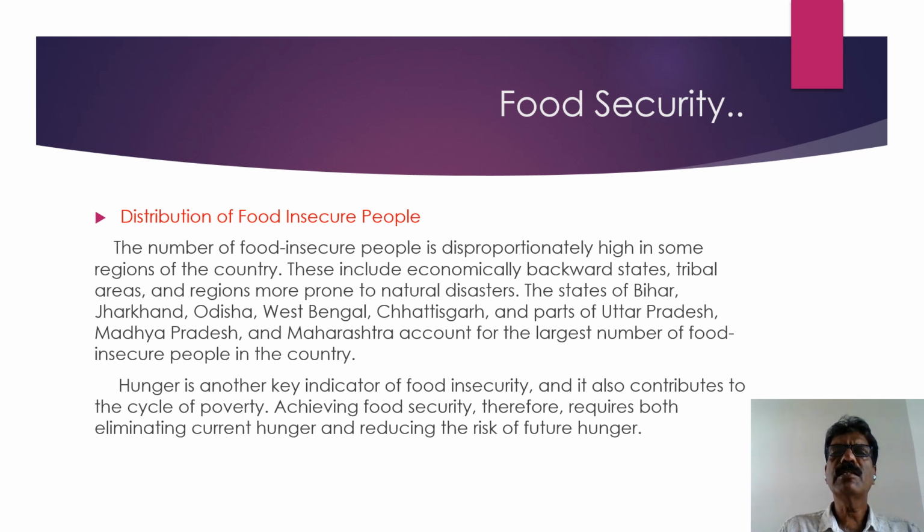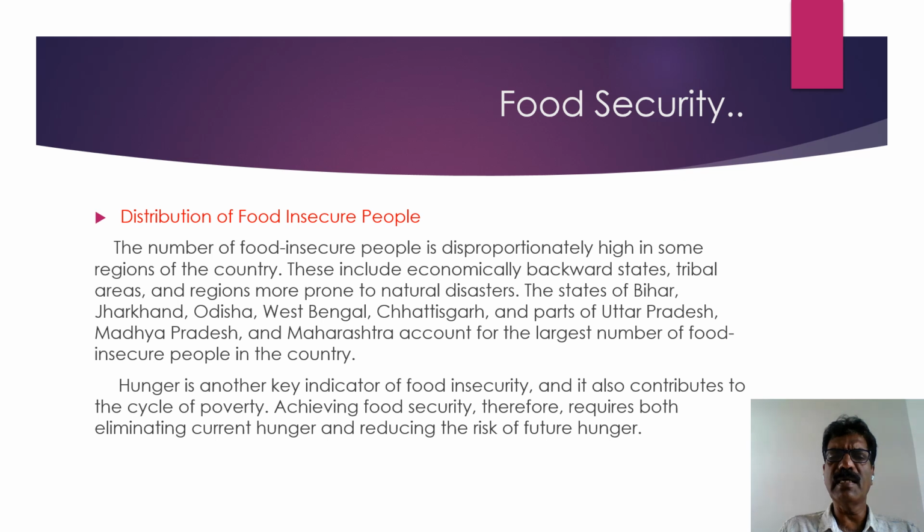We see food insecure people in most of the states, but their proportion is high in certain regions of the country. These include economically backward states, tribal areas, and regions more prone to natural disasters. The states of Bihar, Jharkhand, Odisha, West Bengal, Chhattisgarh, and parts of Uttar Pradesh, Madhya Pradesh, and Maharashtra account for the largest number of food insecure people in the country.